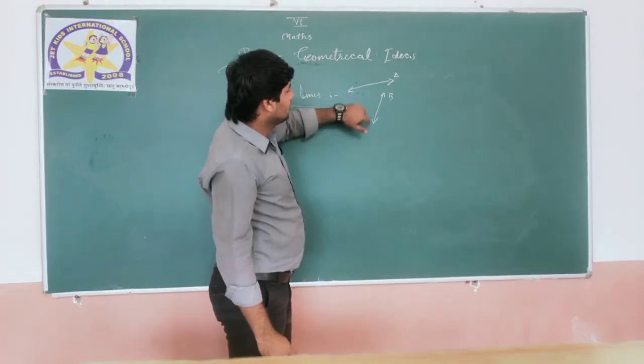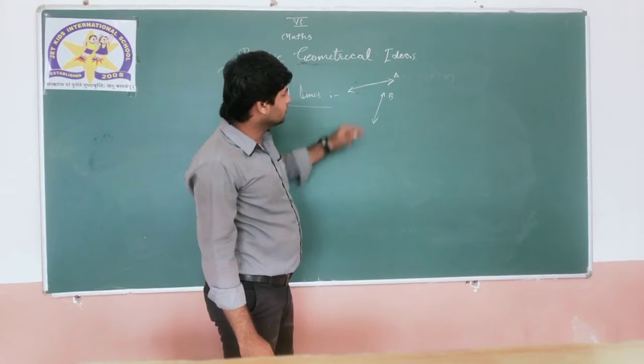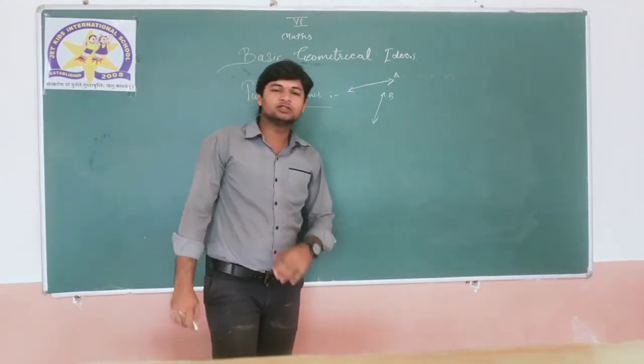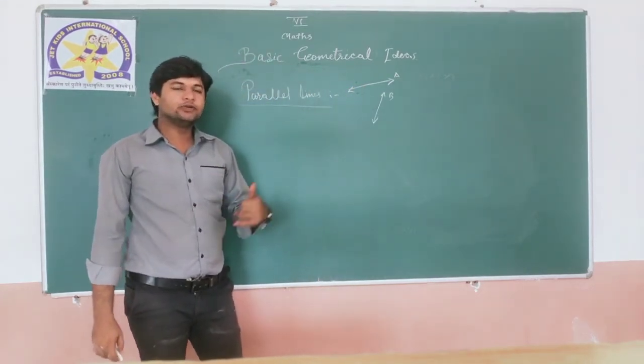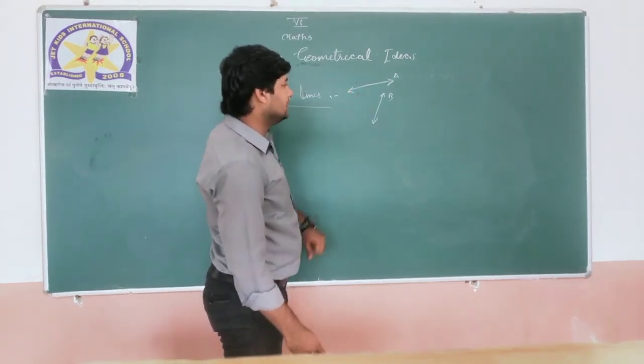If they do not touch each other, can I call them both parallel lines? Yes or no? Just pause the video and think about it. Now check this out. No, these are not parallel lines.